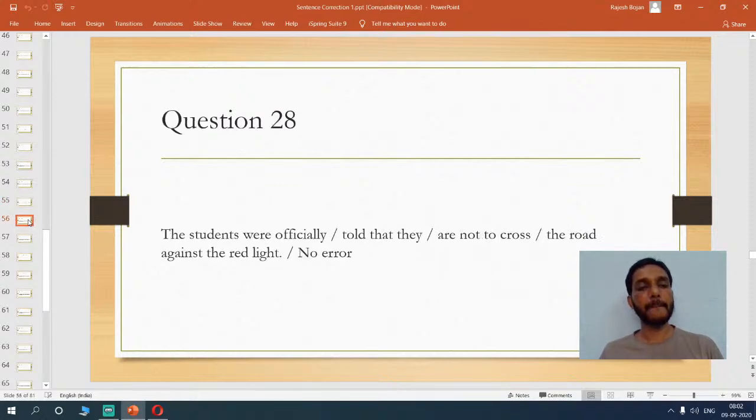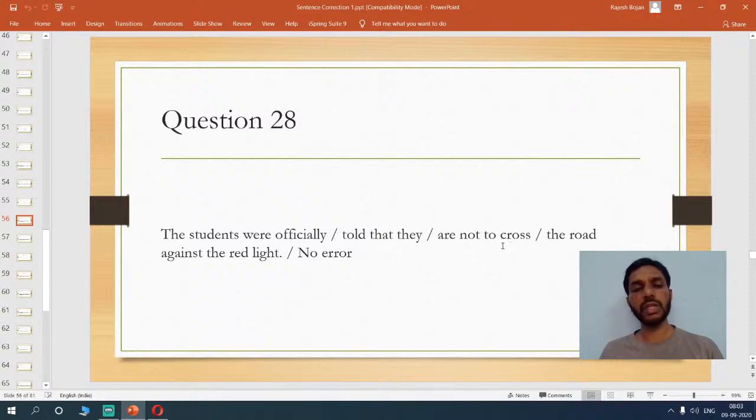The students were officially told that they are not to cross the road against the red light. So, see, the students were officially. Now we are talking about the past. The students were officially told. So this seems to be correct. That they are not to cross.